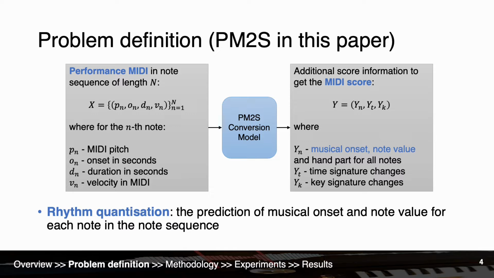We define the problem as shown in the slide. Given the pitch, onset, duration, and velocity of each note in a performance MIDI, the PM2S model aims to get the musical onsets, note values, hand parts, time and key signature changes for a MIDI score. We consider the prediction of musical onsets and note values as the rhythm quantization step.